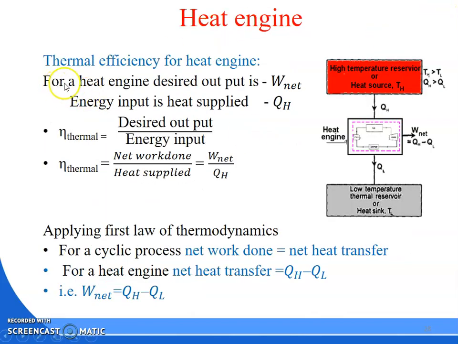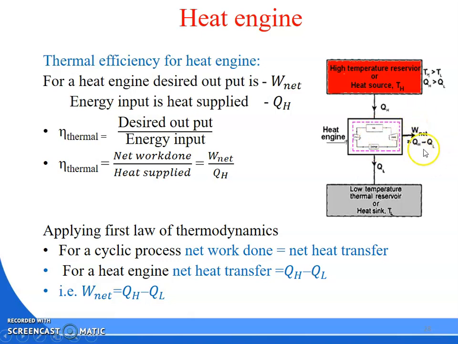Then we will calculate the thermal efficiency for a heat engine. See, from TH, the heat source, QH amount of heat will be extracted from the high temperature source, some part of the heat will be converted to work, the W net, and the remaining part will be rejected to TL. So for a heat engine, what is your output? You supply heat and what do you get? Work.